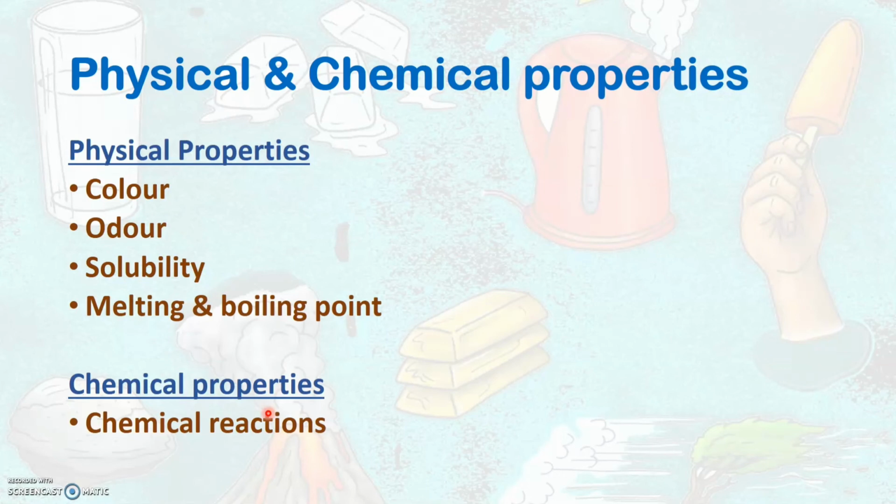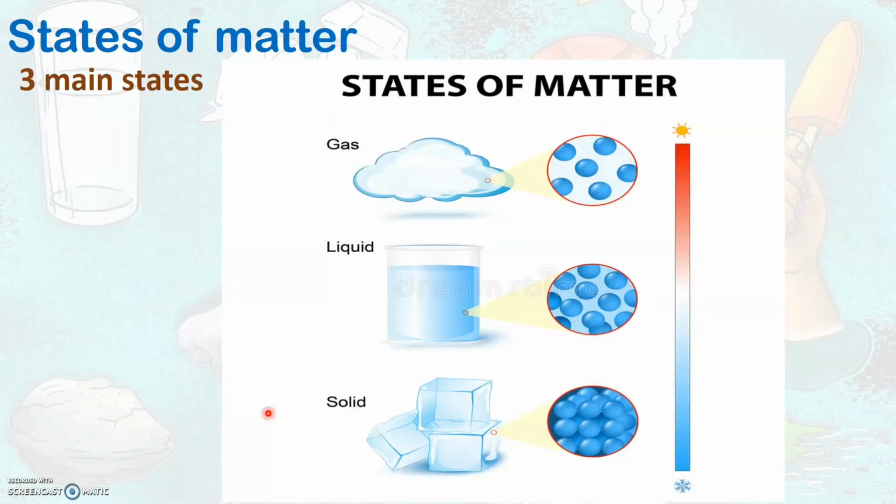There are three important states in which matter can exist. So, the three main states of matter are the solid state, liquid state, and gaseous state. So, matter can exist either in a solid form, a liquid form, or a gaseous form.